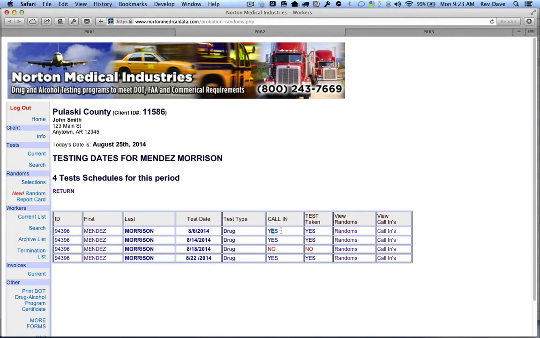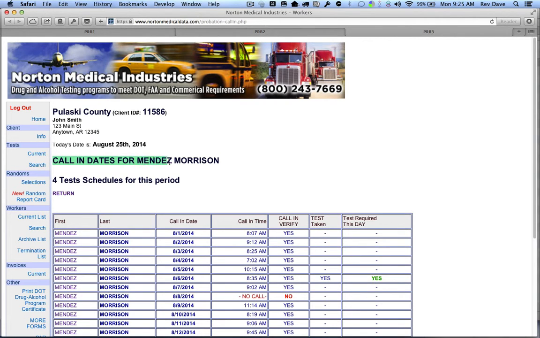Then we can see that did he call in to check on his test. So it says yes, yes, and it looks like he did not call in on this date, and his test was taken here and it was taken here, but no test for that date because he didn't call in. So that's interesting. So now we can click here and we can look at call-ins.